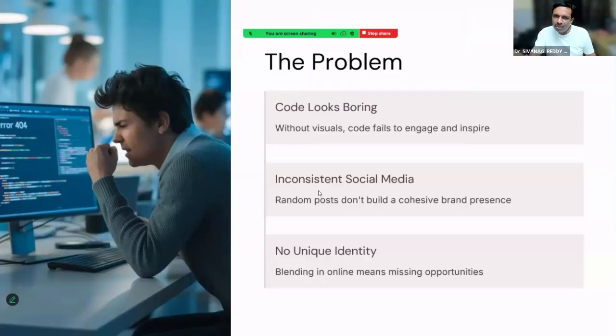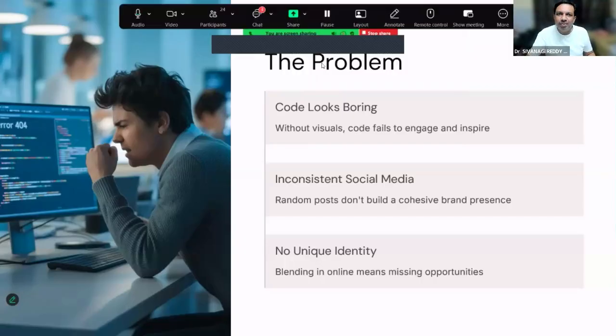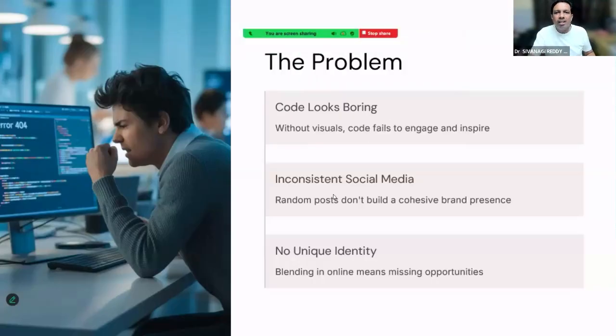Then coming to social media. Especially, I am not a computer science student nor a faculty member, so I may not tell so much about coding. But the general idea is, coding requires consistent practice and learning. Then when it comes to social media and other things, generally people will post different content. There is no consistency, no identity. They won't keep any specified formats or maybe fonts. So these are the problems we are going to address.